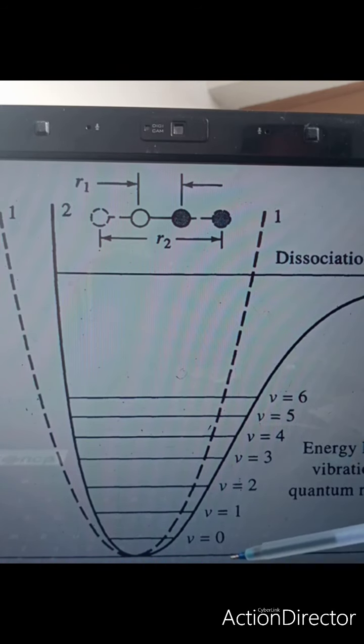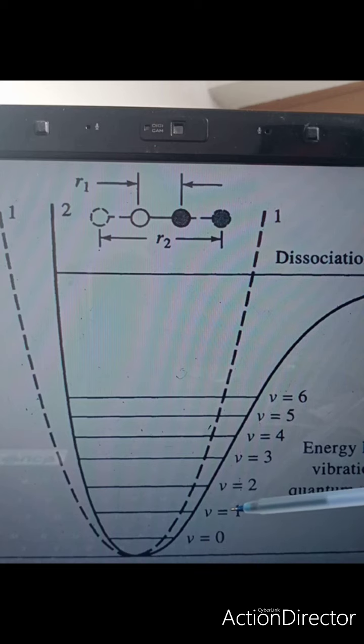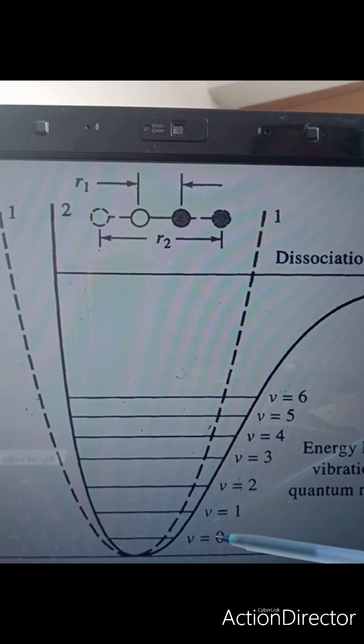Now when the transition takes place from level 0 to 1, that is known as the fundamental transition. You get the fundamental band, and it gives the maximum information for structural interpretation. When the transition takes place from v0 to 2, the spectral line is known as the first overtone.